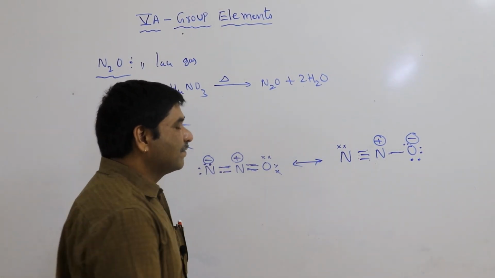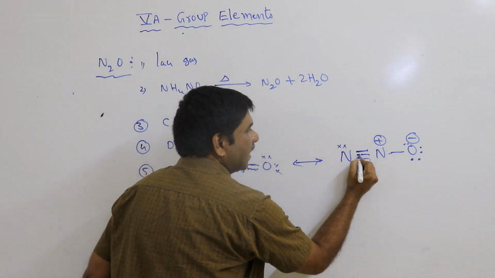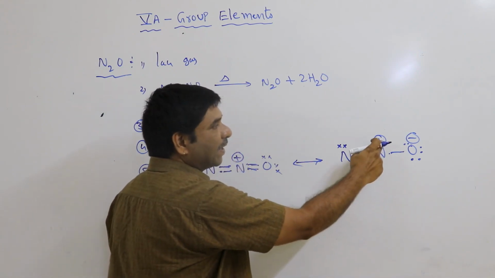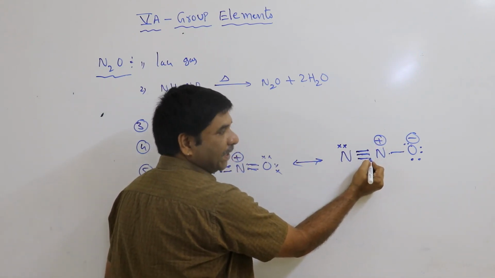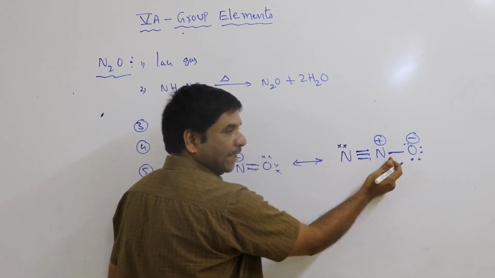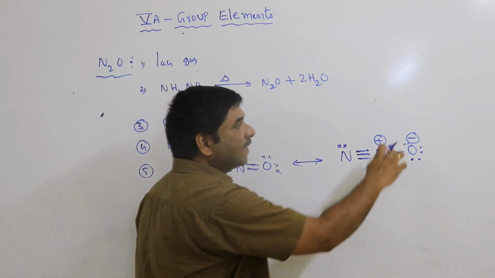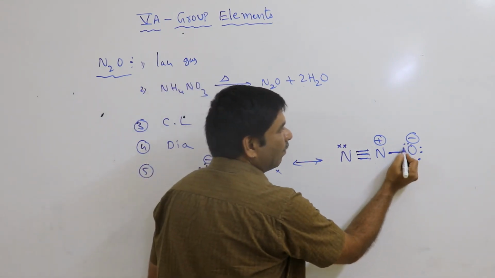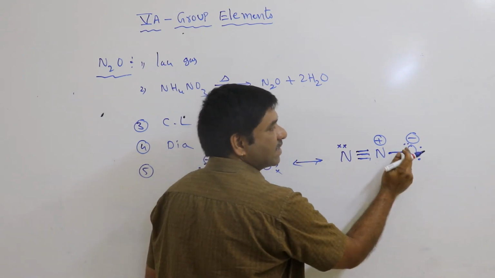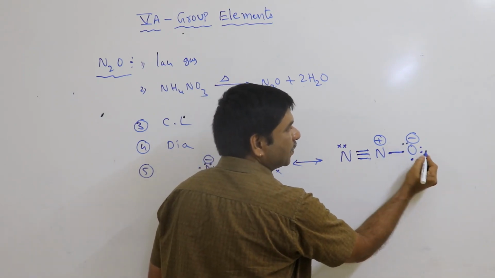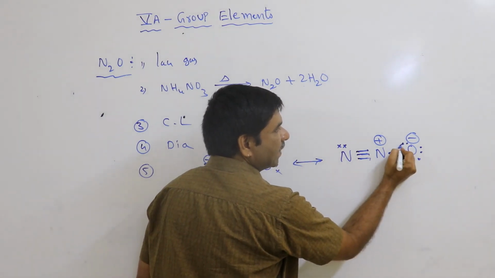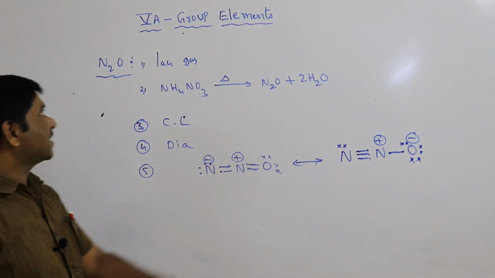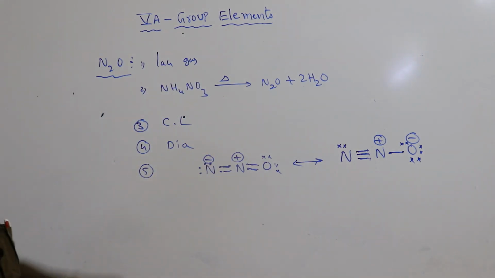Nitrogen has 5 electrons. Of that 5, 3 are participating in bonding, and the remaining 1 is a lone pair. Here nitrogen 5, 1 loss makes 4 electrons, 3 are participating in this bonding, and 1 is participating in this bonding. So it is stable. Oxygen gains 1 electron, so oxygen 6 gaining 1 means 7 electrons. 1 is participating in bonding, and the remaining 6 electrons are 1, 2, 3, 4, 5, 6. It is also denoted by crosses like this. So these are the structures of nitrous oxide.